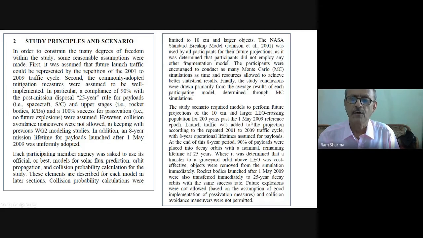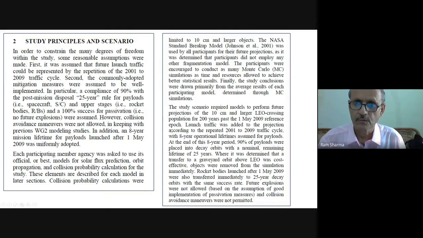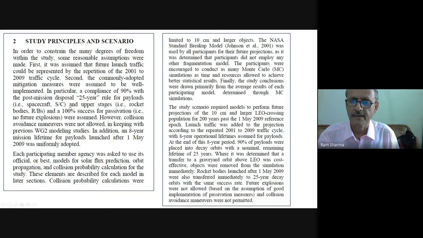So what is there on this 1st May 2009? That is the reference epoch. At that time nearly 17,000 objects were there, so we had to do a study with respect to so many objects. Launch traffic was added to the projection, repeating the 2001 to 2009 traffic cycle, with an 8-year operational lifetime assumed for payloads. So the active satellites were assumed to live 8 years. After 8 years, they are debris.